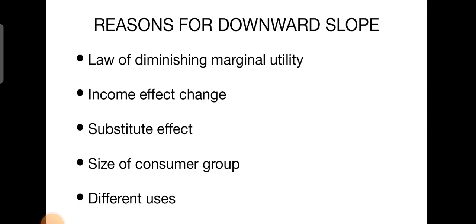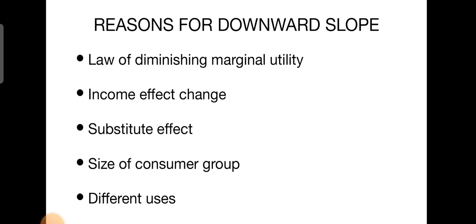What are the reasons for this downward slope? There are many reasons. A few of them are the law of diminishing marginal utility, income effect, substitution effect, size of consumer group, and different uses. So these are the reasons for the downward slope.